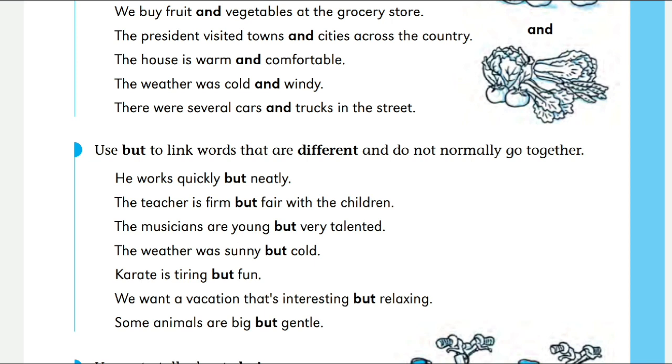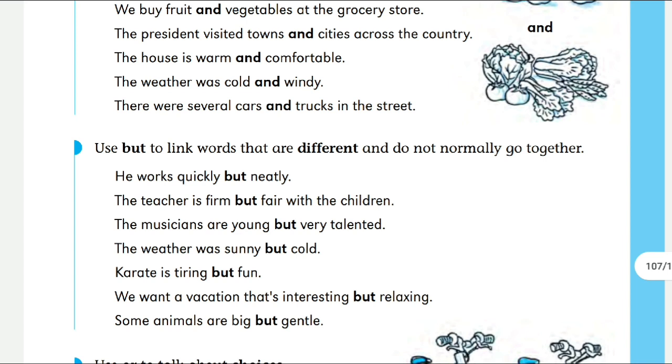Means two different qualities it is indicating. The musicians are young but talented. Though the musicians are young, still they are talented. Means but is used for the quality of the musicians, they are young and talented. So in that case also we can use but. Right, the weather was sunny but cold. Means it is reverse. Though it was sunny, it should be hot but it is cold. That's why, to connect reverse situations, but is used here.